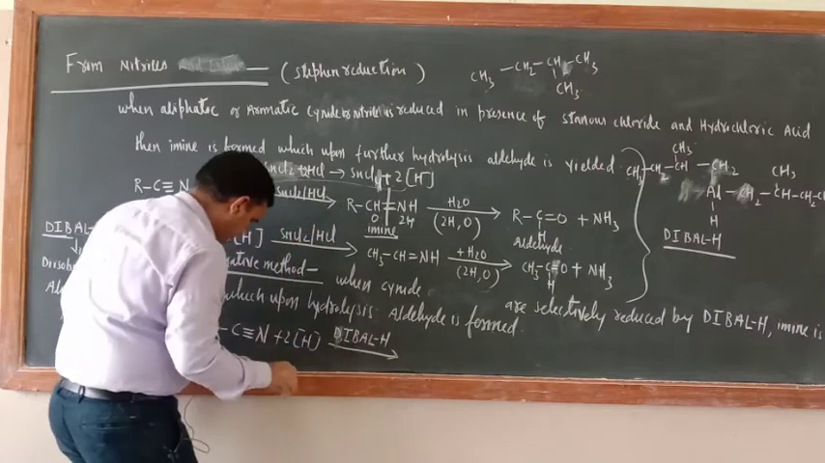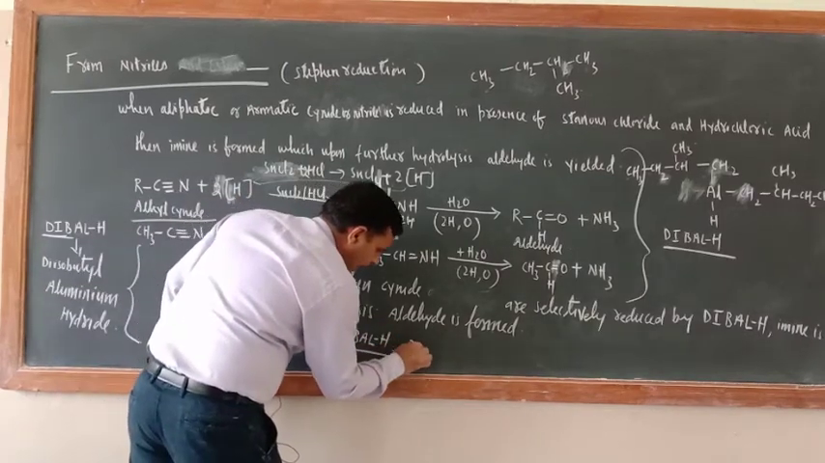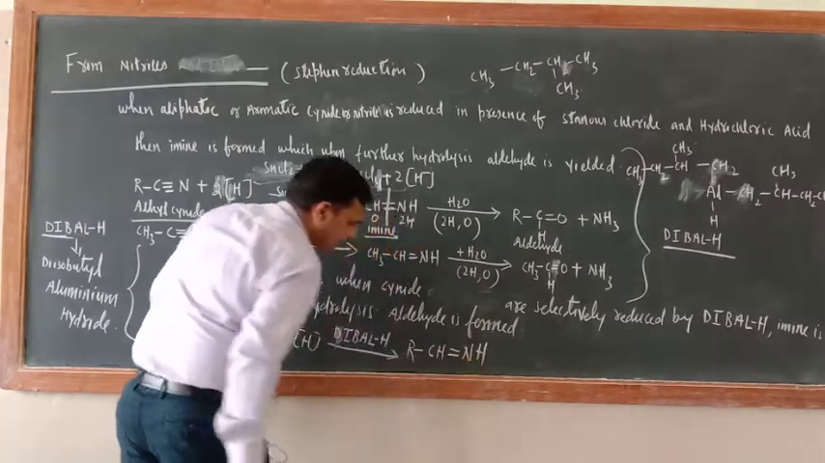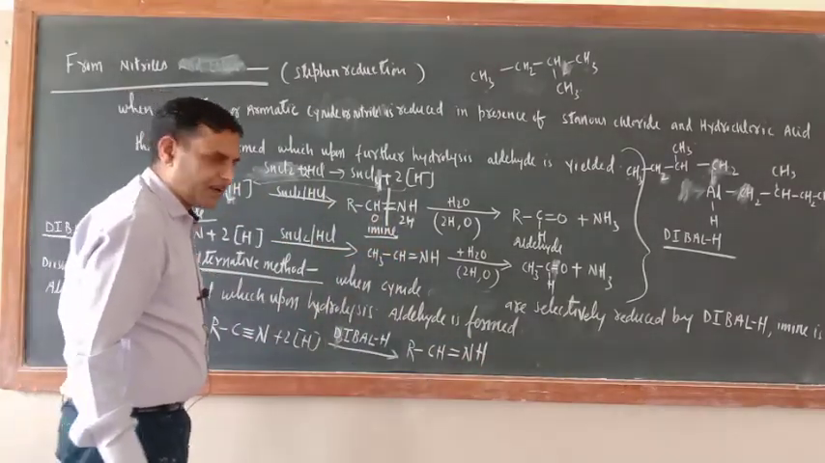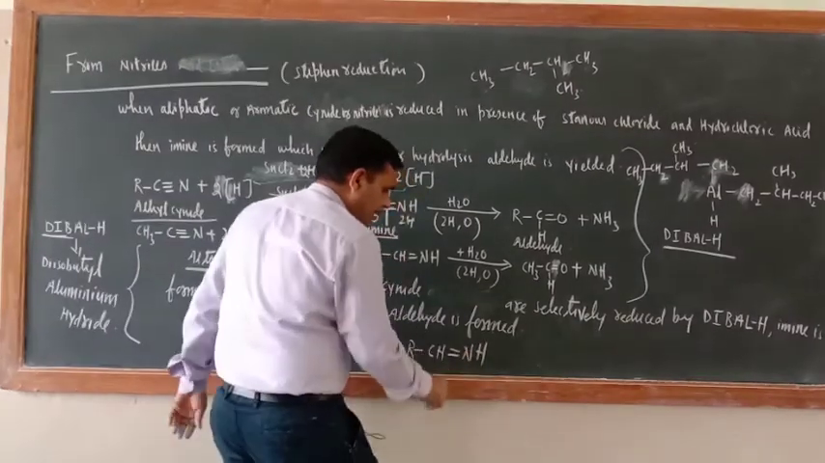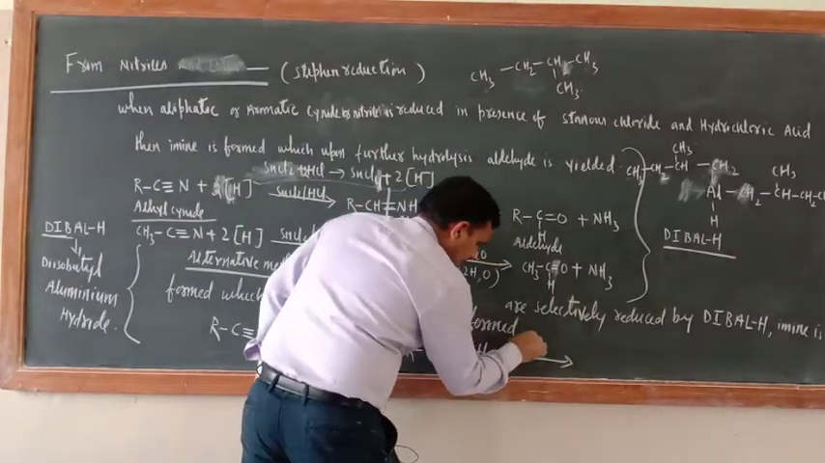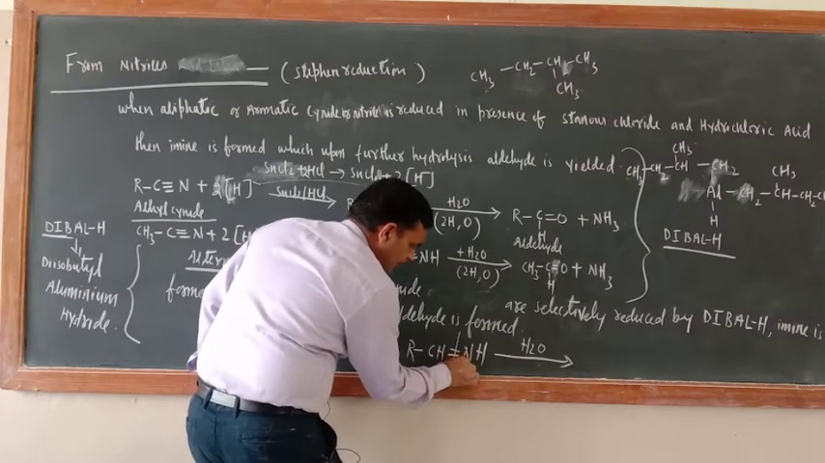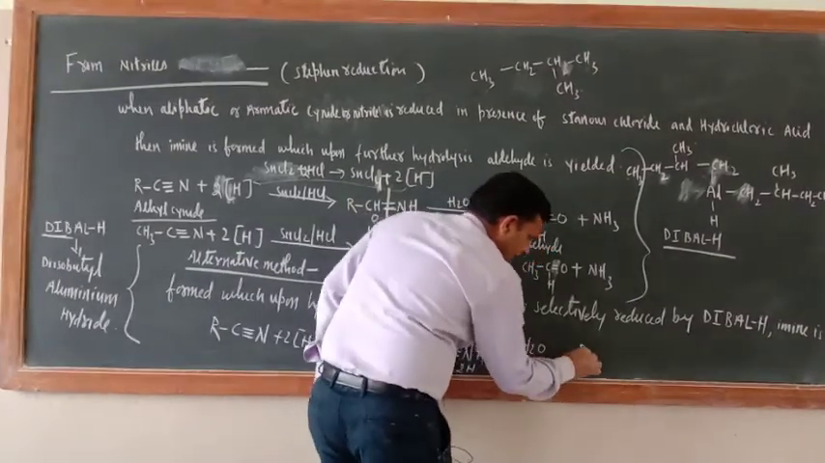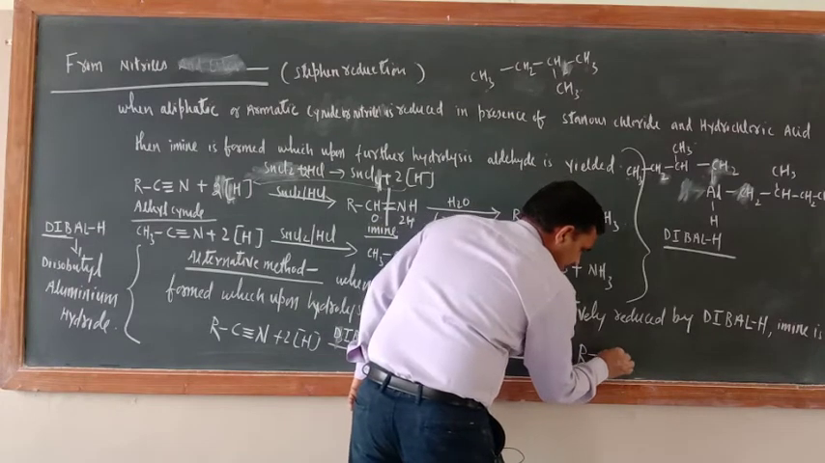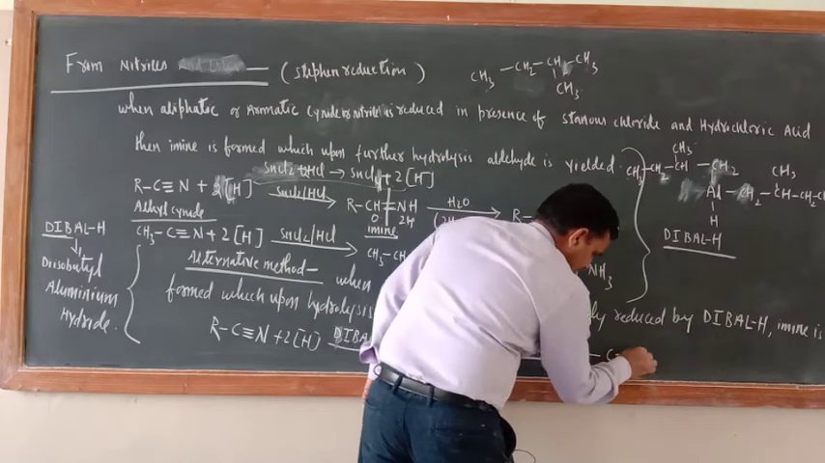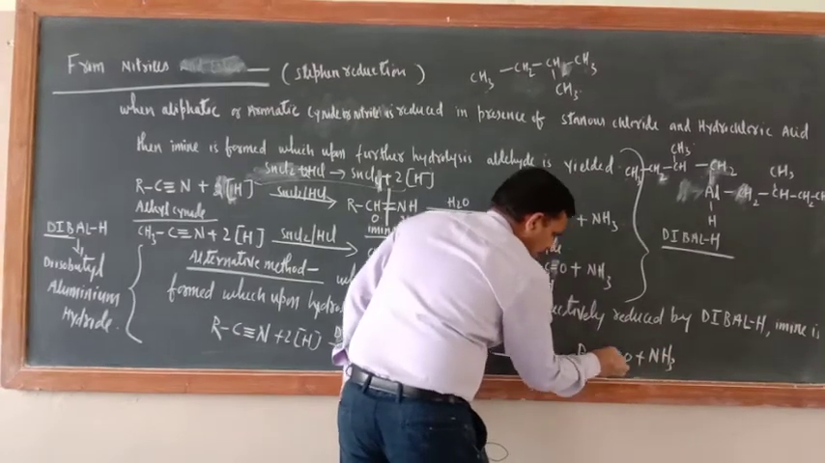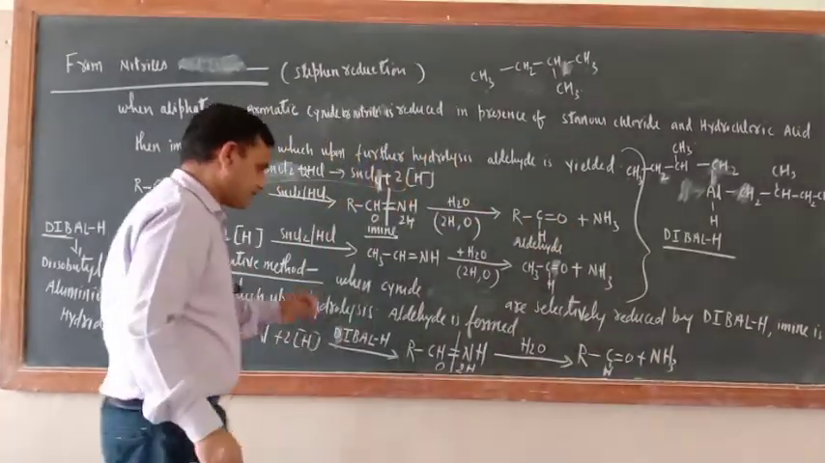DIBALH. Okay, so here what is the product? RCH double bond NH. Okay, now what you have got? Imine. Now further subject it for hydrolysis. H2O. So give here one oxygen, give here two hydrogen. So here what is the product? RCHO plus NH3. What is this one? This is aldehyde.